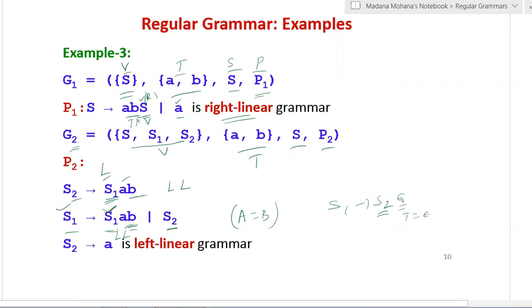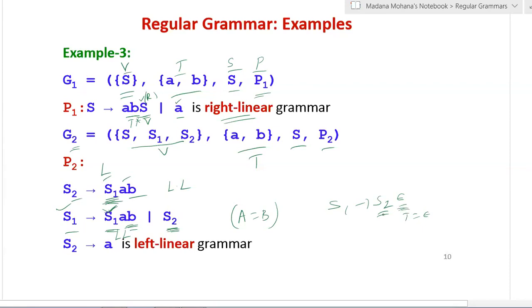Why? Because you don't have anything. So the variable you should assume to the left hand side of the terminal, but we don't have a terminal. You can assume so. The reason is that in the above two productions, the variable occurred on the left hand side. S2 derives S1ab. Here also S1 derives S1ab. So two productions satisfy left linear grammar. So whenever a single variable occurs, you can place S2 on the left hand side, and the terminal you can assume as null.